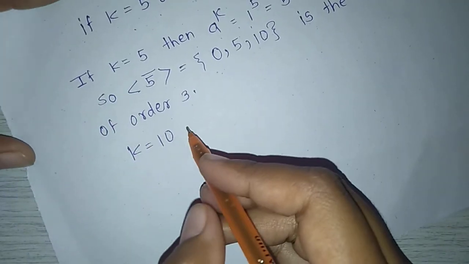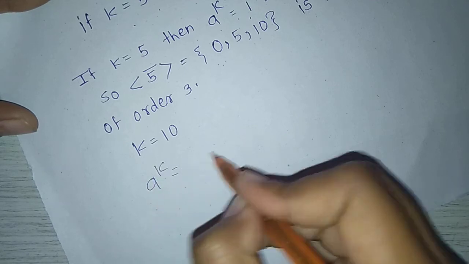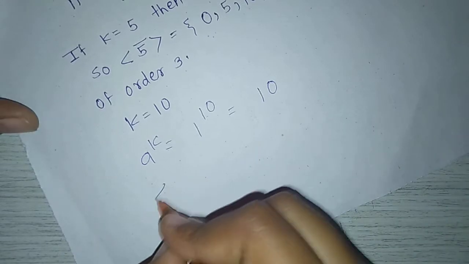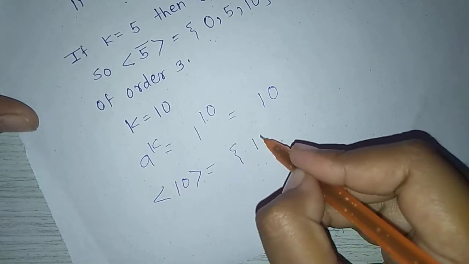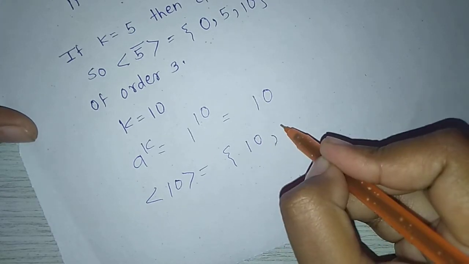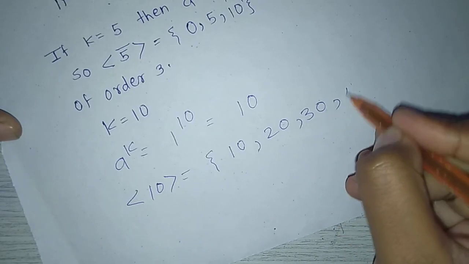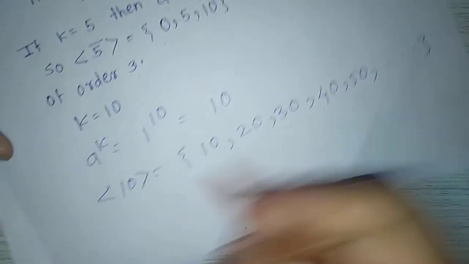Now k equal to 10, a raised to k equals 1 raised to 10, which is equal to 10. The set generated by 10 equals 10, 20, 30, 40, 50 and so on.